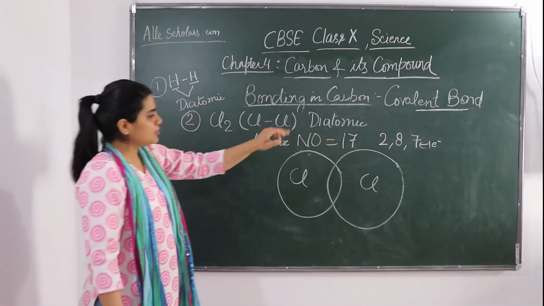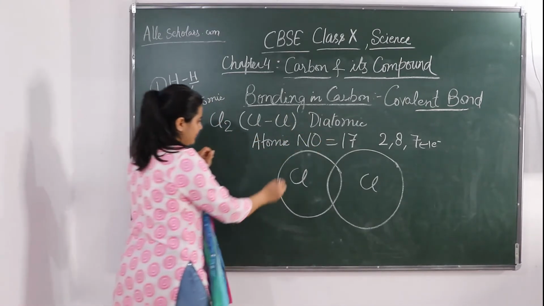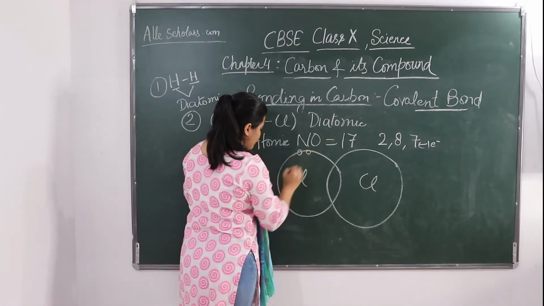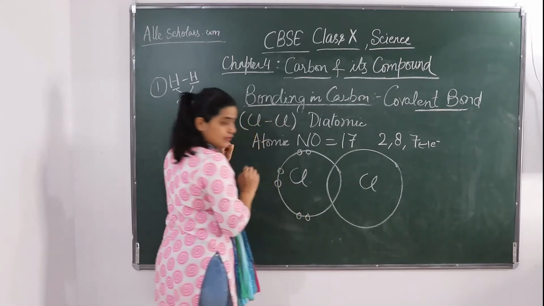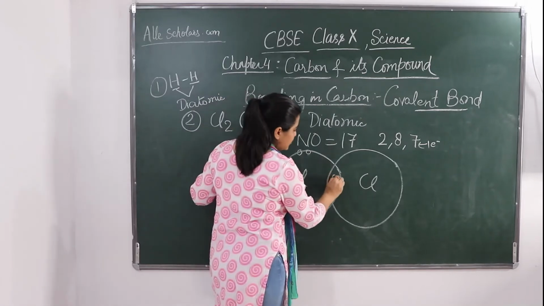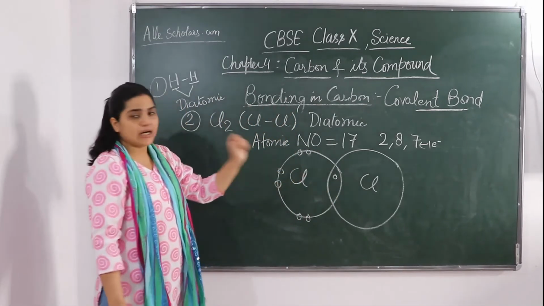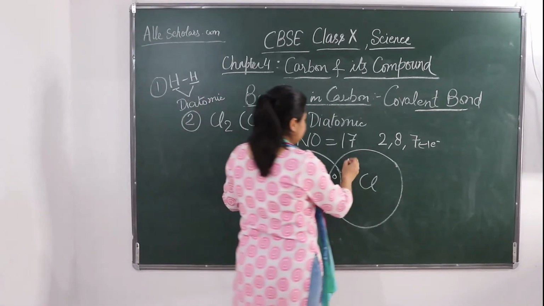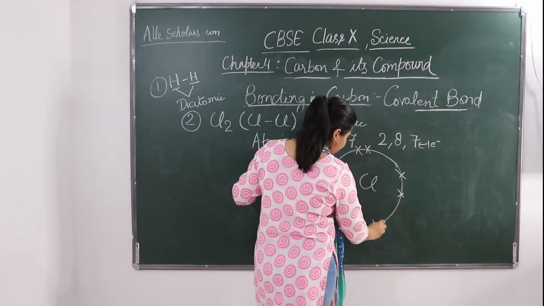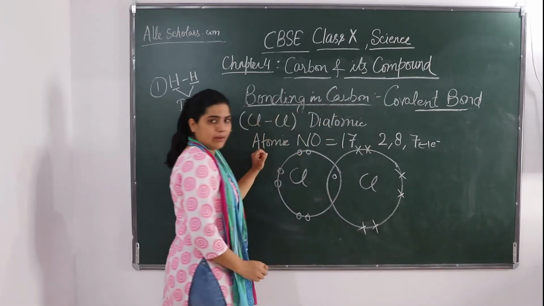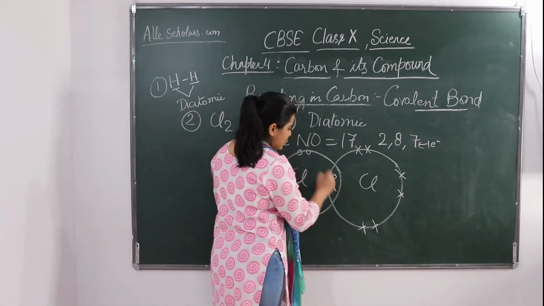In the outermost shell, 7 are there. So 1, 2, 3, 4, 5, 6 will remain here, and one is going to be shared with the other chlorine. Similarly in this case, 1, 2, 3, 4, 5, 6, and the one is going to be shared.